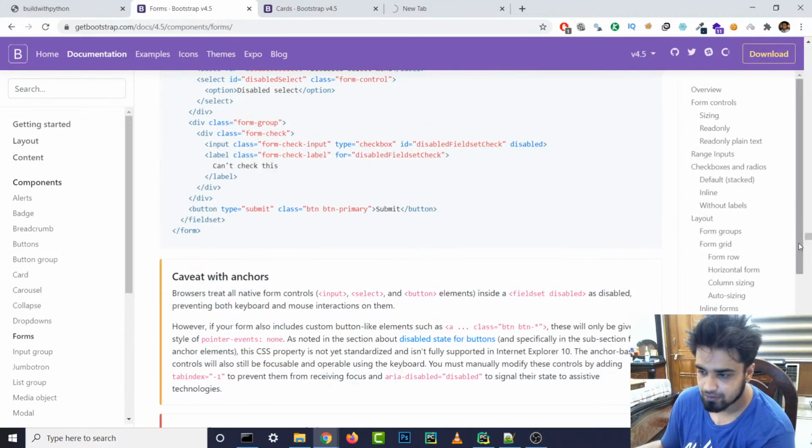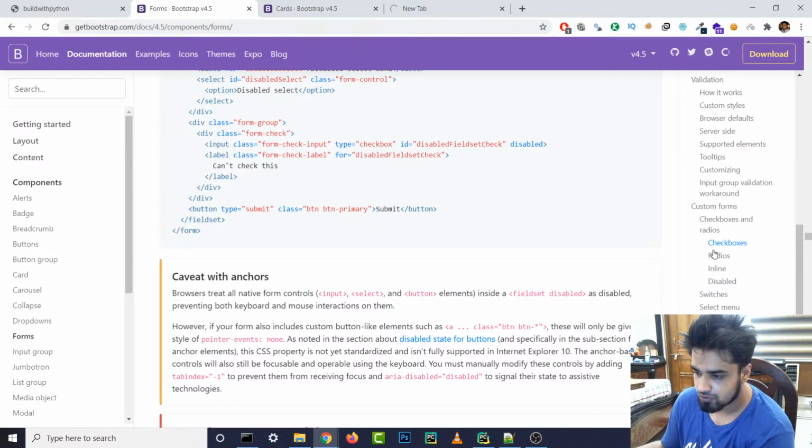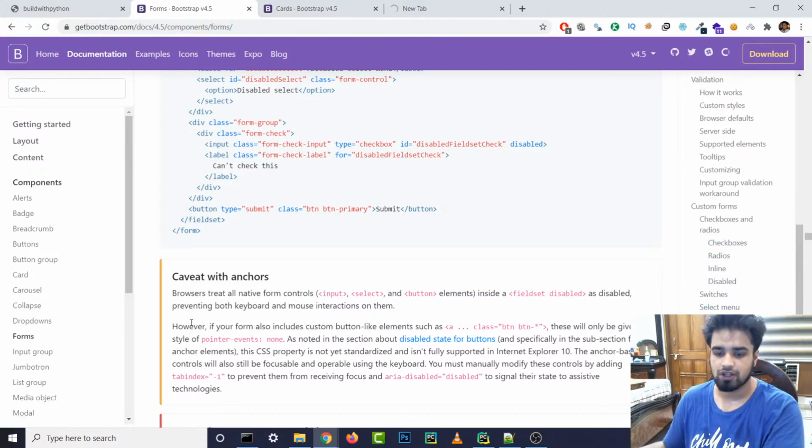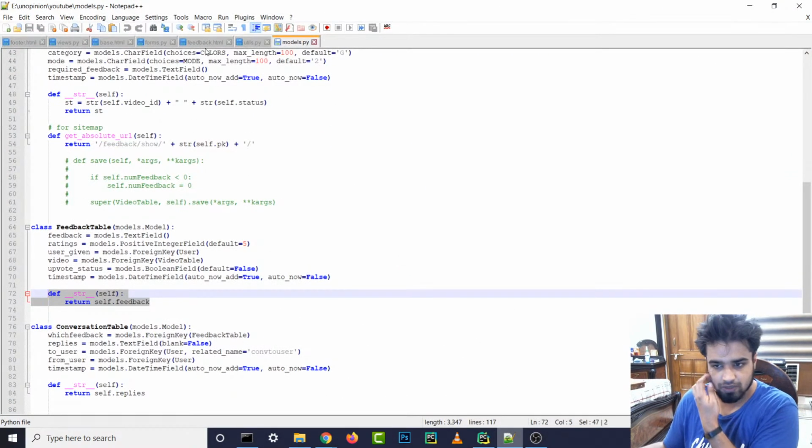Yeah, I'm not seeing it. Column sizing, help text, custom forms. Yeah, I'm not seeing it, guys. So I think we'll need to go with that. But yeah, this is not opening. That sucks. Let's see what I used in my feedback.html.